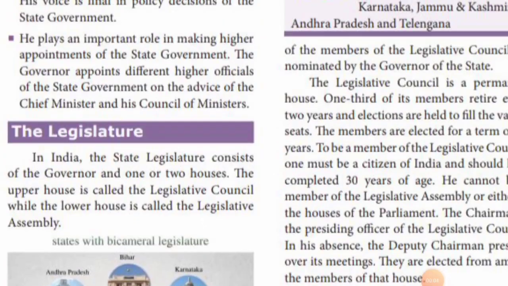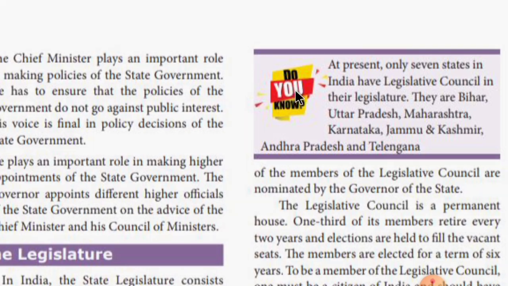In that we have seen about the legislature. Two houses. Upper house is legislative council, lower house is legislative assembly. At present only 7 states have a legislative council. These are called bicameral states, which have both houses, legislative council and legislative assembly.